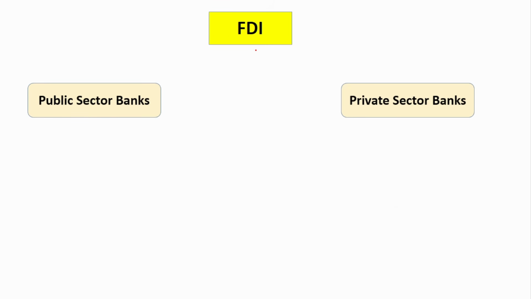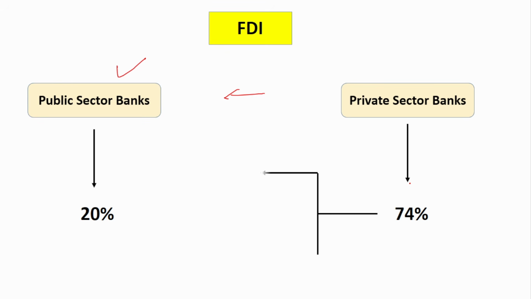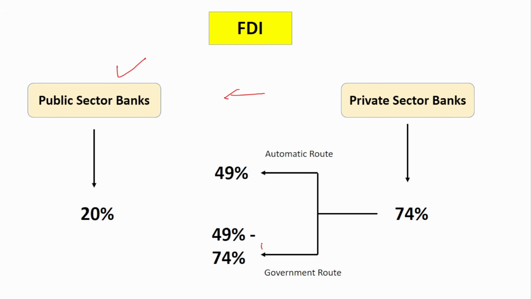Foreign direct investment, in short FDI, is permitted both in public sector banks and in private sector banks, but the limit varies. In public sector banks, the limit is 20%. Up to 20% of FDI is allowed in public sector banks, whereas in private sector banks, 74% is allowed. Under 74% there are two categories: one under the automatic route and another under the government route. Under the automatic route, up to 49% is allowed, and above 49%, up to 74%, it is allowed under the government route.